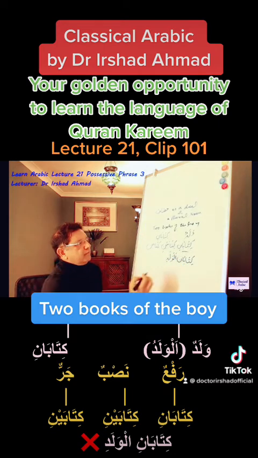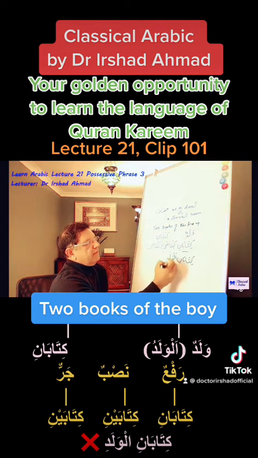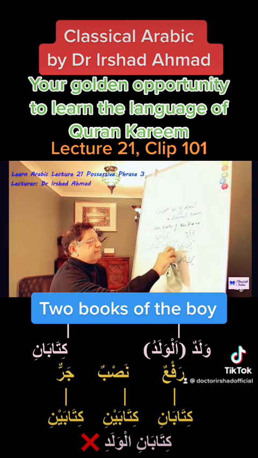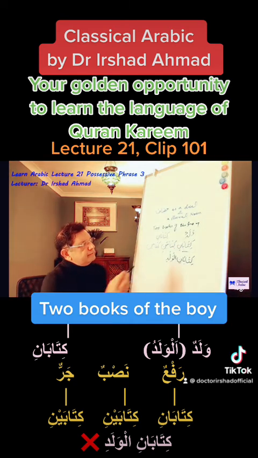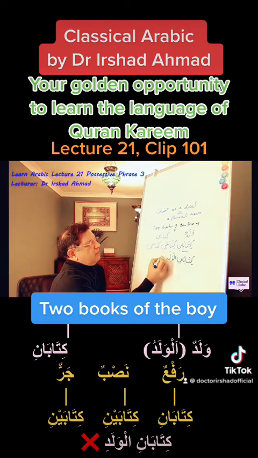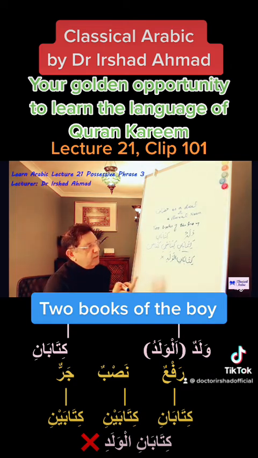So this will become Kitabanil Waladi. But this is wrong. This is not how we write, and this is not how we pronounce this.